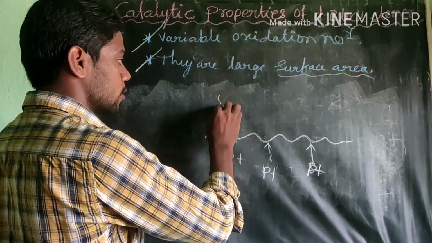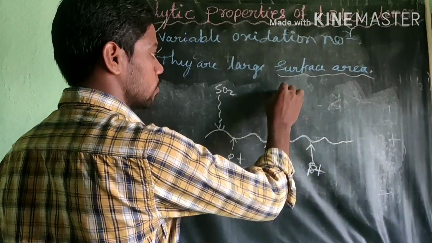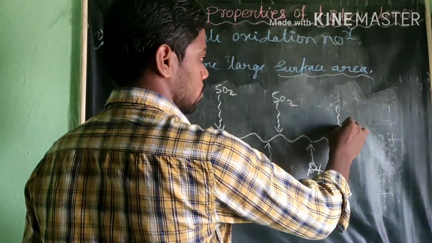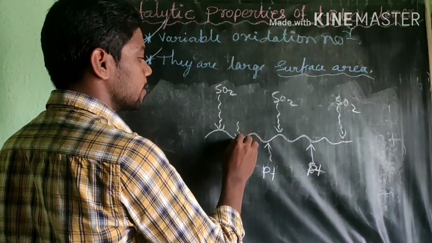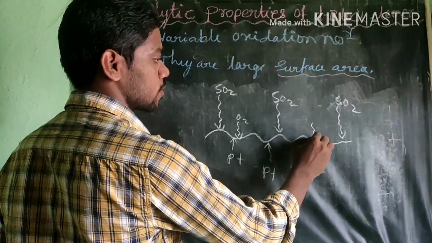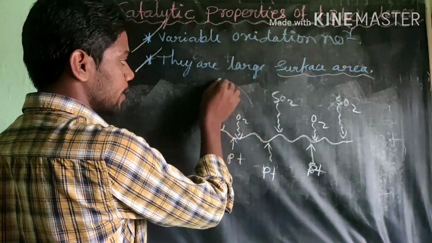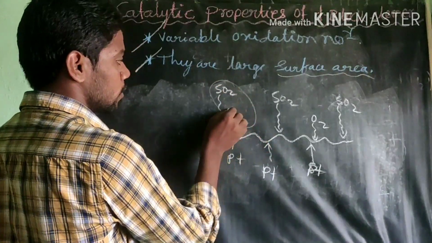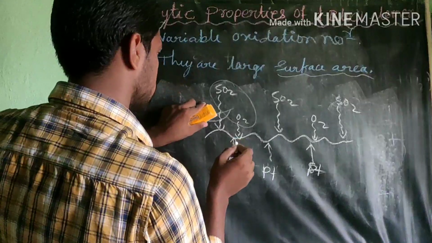Here what happens? SO2 molecule and oxygen present in nature combine to form a product.